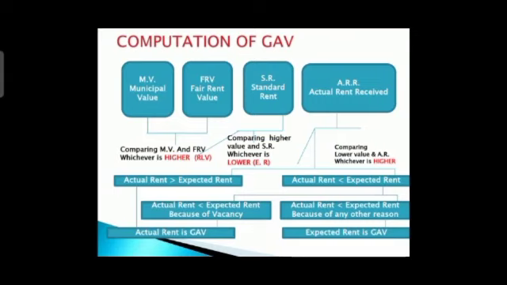Moving to the next, RLV is compared with what? Standard rent. Here we consider the lower value, and that lower value is called expected rent. Now expected rent is compared with actual rent received, and here we consider whichever is the higher amount. Then we get our GAV. I hope you got it. In some cases, when actual rent is less than expected rent, if that is due to vacancy, then actual rent is GAV, and if that is due to any other reason, then expected rent is GAV.